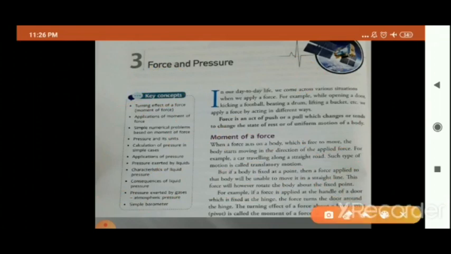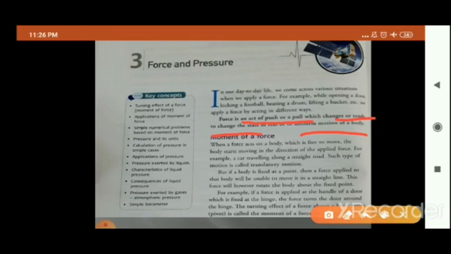That is the reason the definition is given as force is an act of push or pull which changes or tends to change the state of rest or uniform motion of a body. Which changes the state of rest means if the body is at rest, then after applying the force, that body may come in motion.